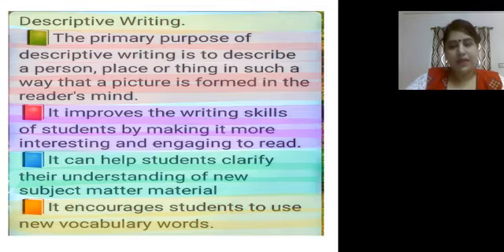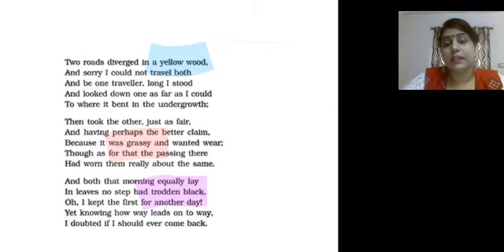How? We have a poem, The Road Not Taken, in our book Beehive, and it is written by a very famous poet, Robert Frost. In that poem, with few words, the poet is describing things. He is explaining things with few words to the reader. Let us have a look. See here, yellow wood, grassy and wanted wear, trodden black.